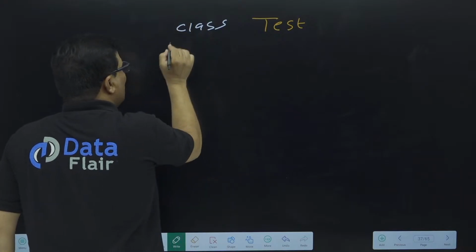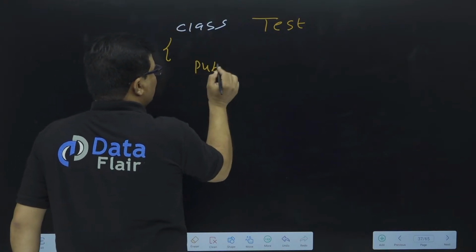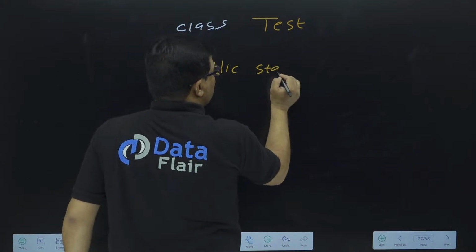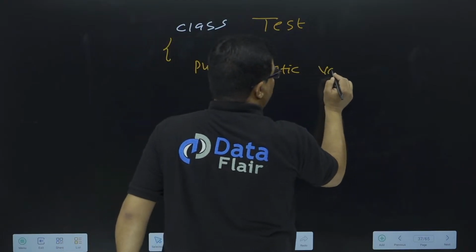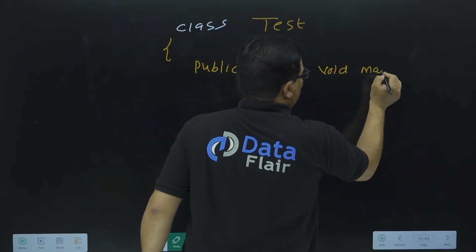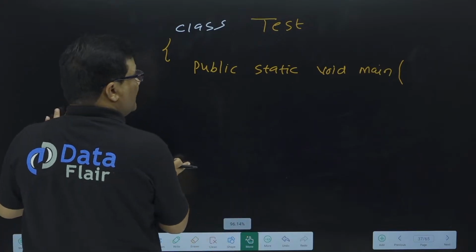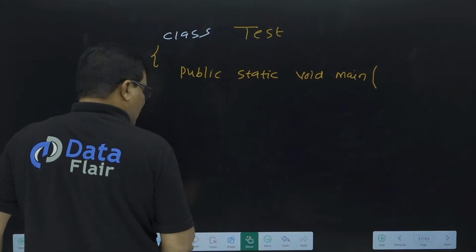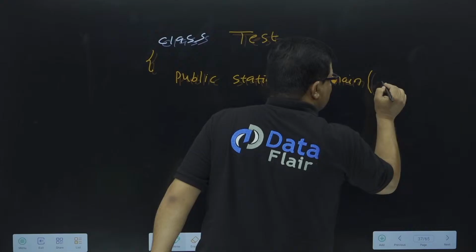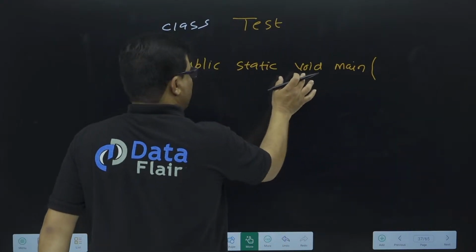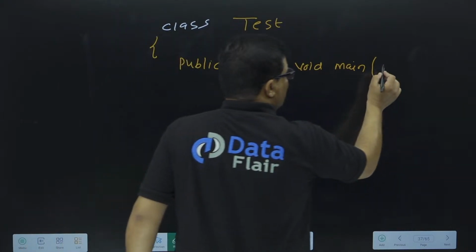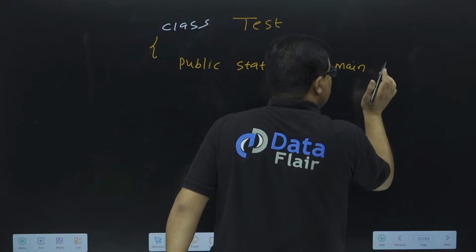So in this class now we have to write public static void main. Already we discussed all these concepts, like why public, why static. And then String args. Class Test, and then String with capital S, because String in Java is a class.